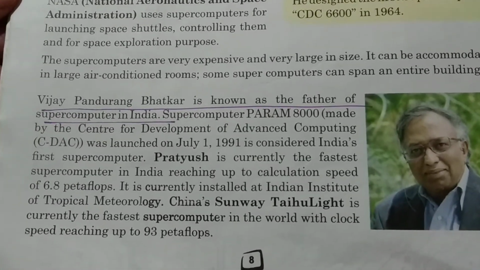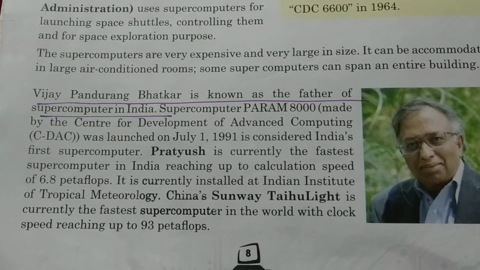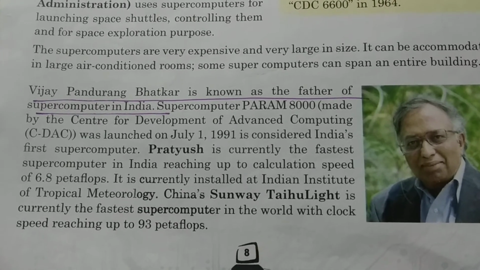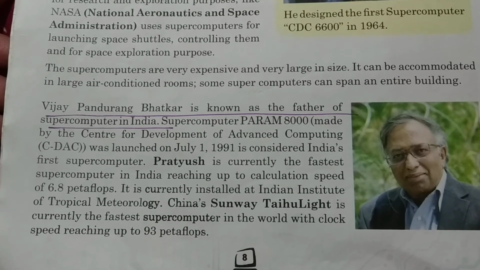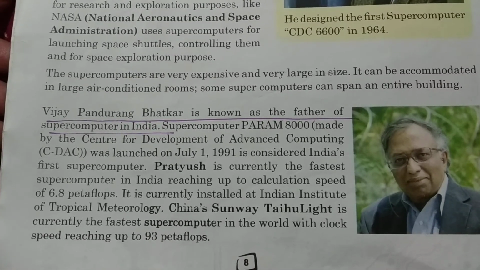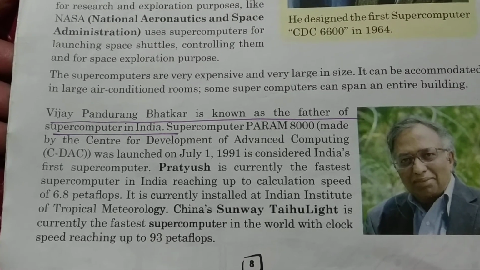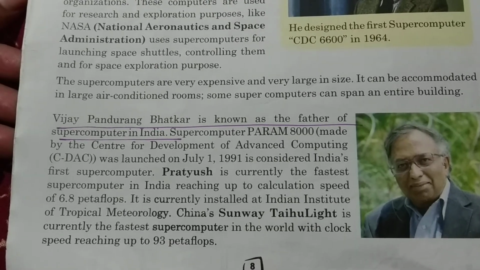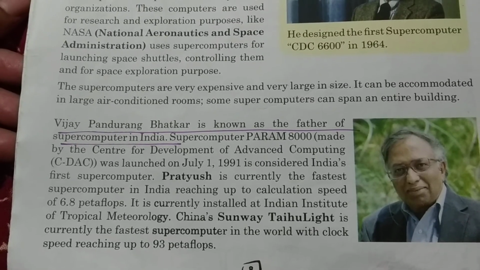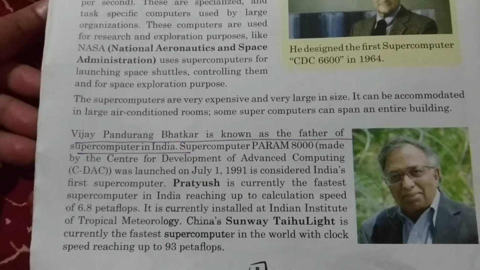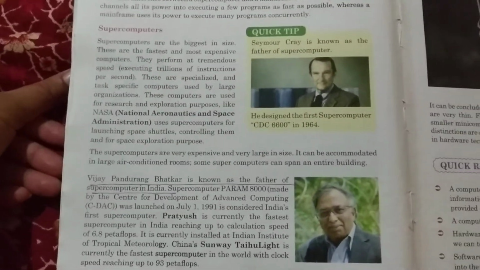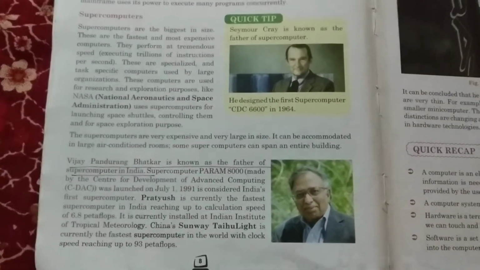So if it is asked which is the world's fastest supercomputer, the answer will be China's Sunway Taihulite. If it is asked the fastest supercomputer in India, currently Pratyush. If it is asked the first supercomputer designed by India, it is Param 8000. So be very specific, try to understand the data and memorize it in this way.